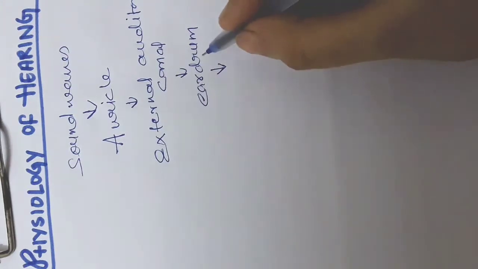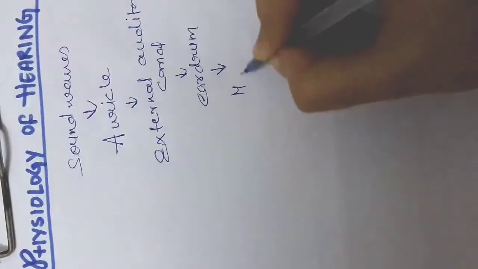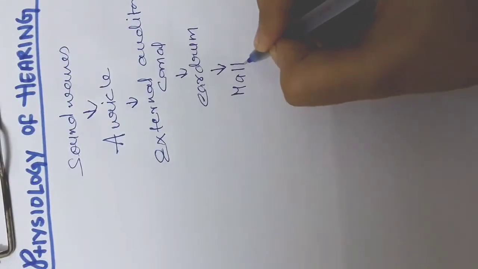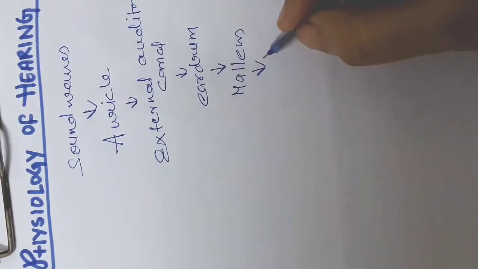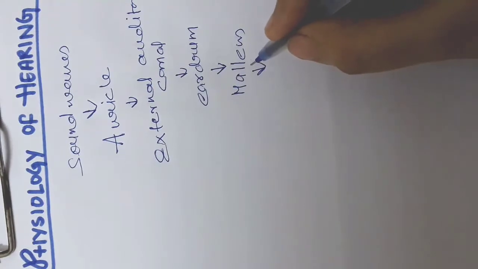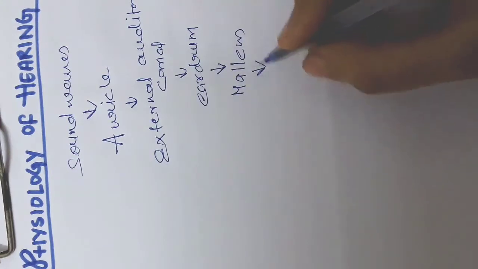The center point of the eardrum is connected to the malleus. Because the malleus is vibrating, the incus and stapes also start vibrating due to the transmission of the waves.